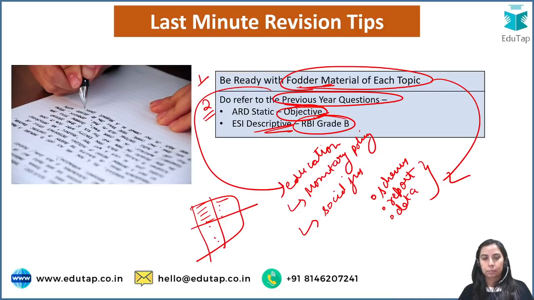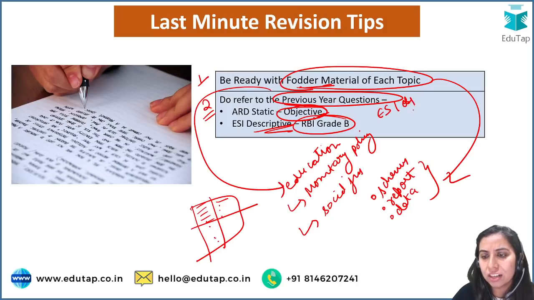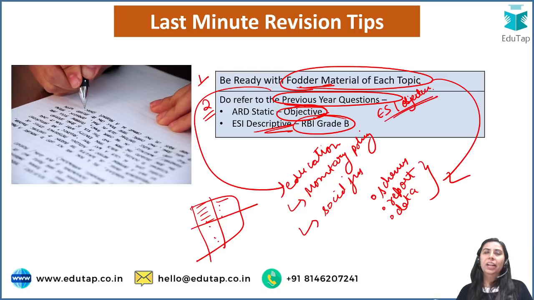So you'll be ready that such type of questions come and I am in the right mind framework to attempt those questions. I am not recommending ESI objective as of now, guys, because majorly ESI is tilted towards current affairs. So there's no need that you go through the current affairs because time is less. Right now, just 2.5 days are left. So we should not go for that. So ARD static and ESI descriptive previous year questions you can see. I hope this is going to help you.